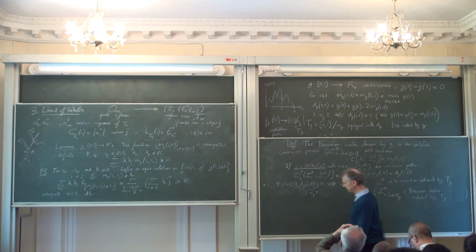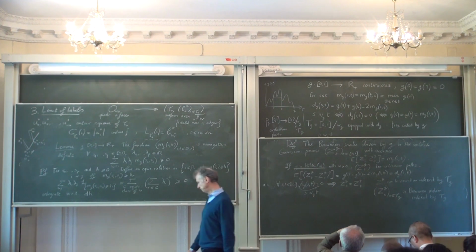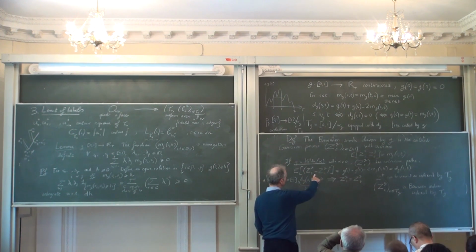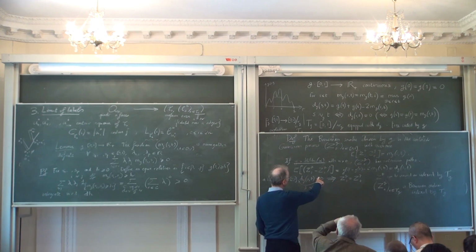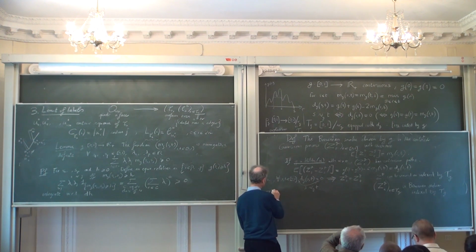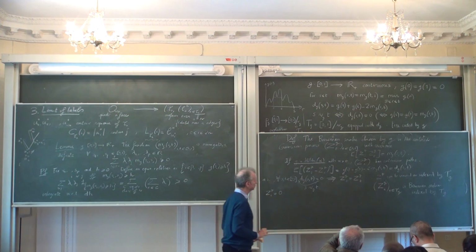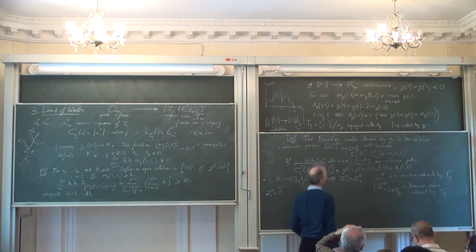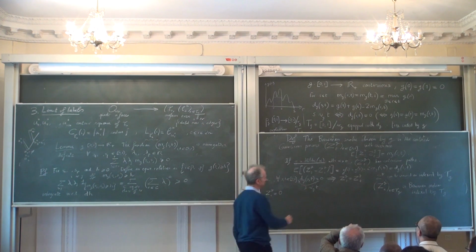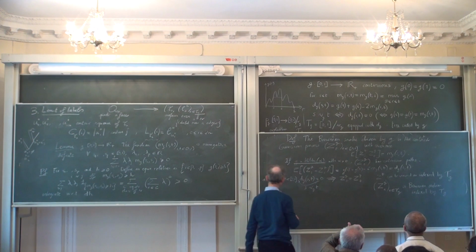Okay, so why do I say that? Well, something you can immediately notice from this definition: Z_g(0) is equal to 0. This is immediate from this property. Take s equal t equals 0, the minimum is 0.